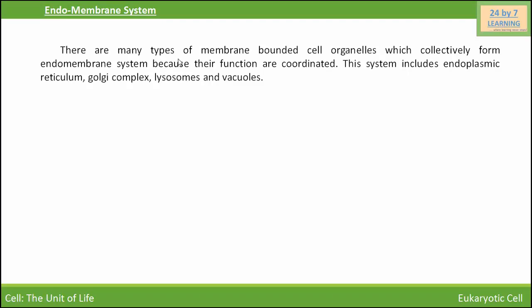Now we are going to discuss the endomembrane system of the cell. There are many types of membrane-bound cell organelles which collectively form the endomembrane system because their functions are coordinated. This system includes endoplasmic reticulum, Golgi complex, lysosomes and vacuoles.